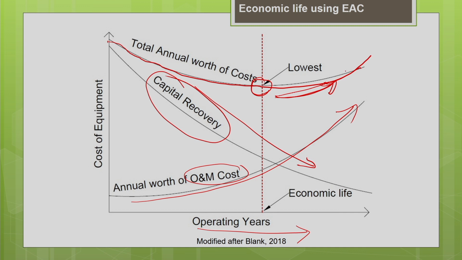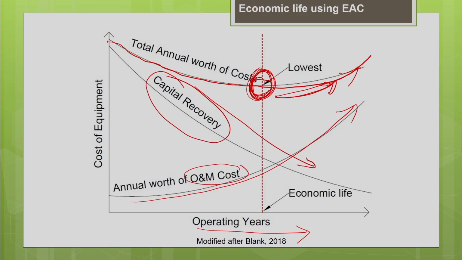Okay. That is why it is starting to increase. So we are supposed to replace the equipment when the total cost associated with the machine is minimum. Okay. So this time period is called the economic life of the machine. So this is the optimum replacement time of the machine. Any equipment owner would like to replace the machine before the cost associated with the machine increases significantly. So he has to determine the economic life of the machine, and after the economic life he has to replace the machine immediately.